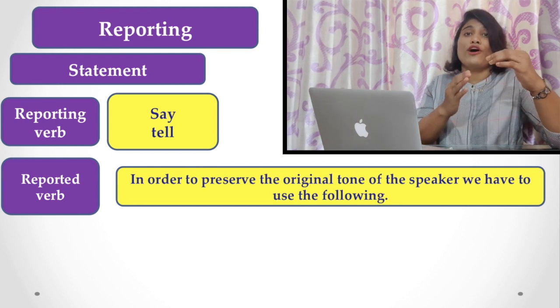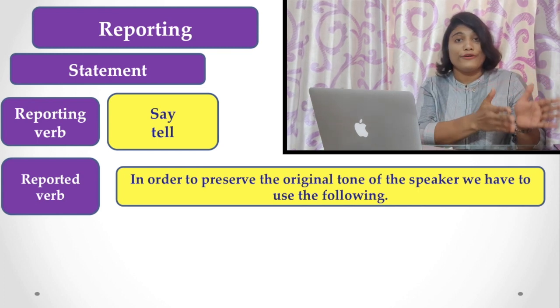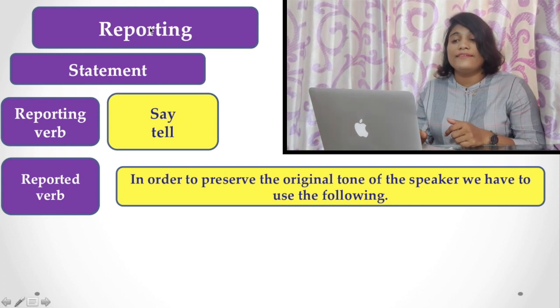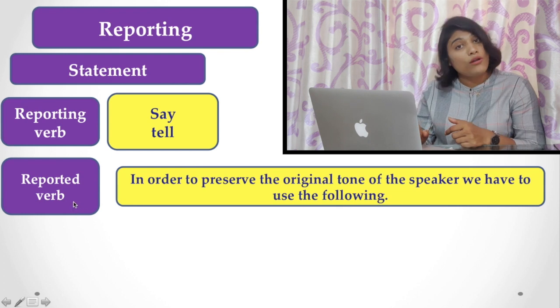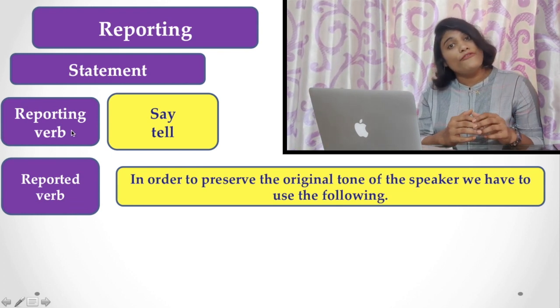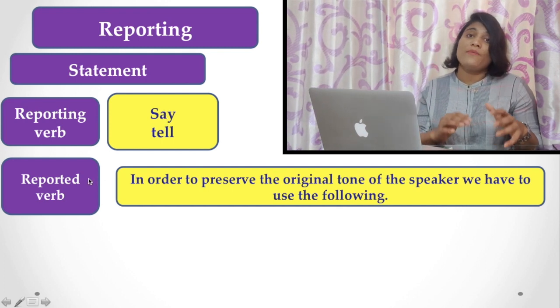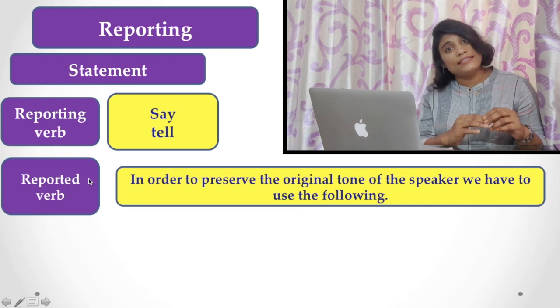You know from the earlier slide that there are two verbs, reporting verb and reported verb. And the reported verb always follows the tense of the reporting verb. If the reporting verb is in the present tense, you have to write the reported verb in the present tense.